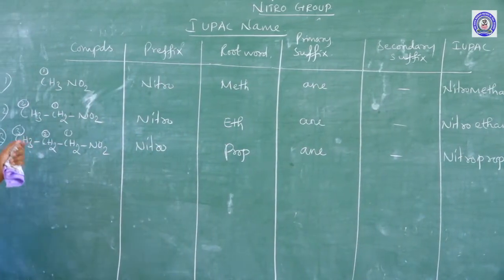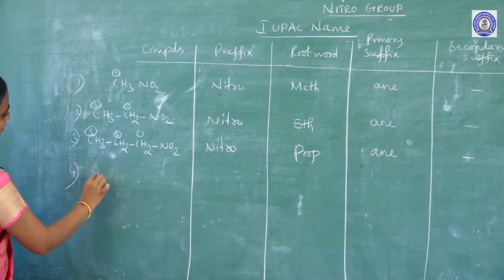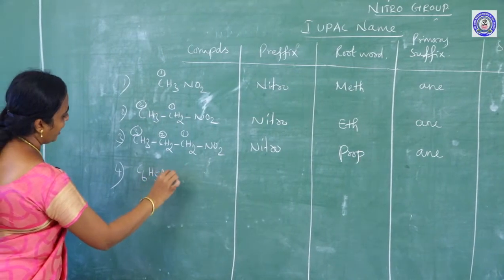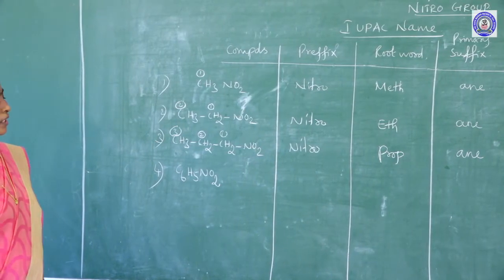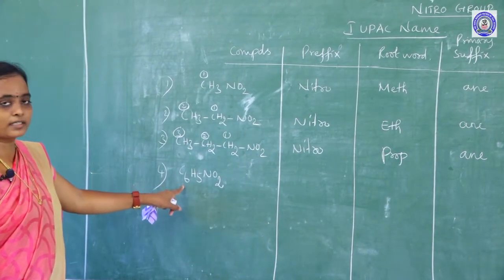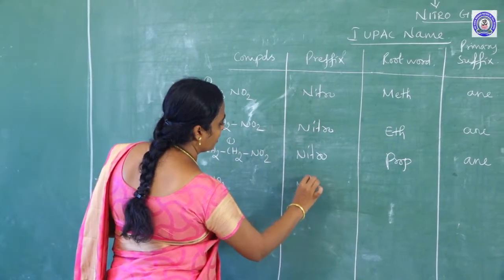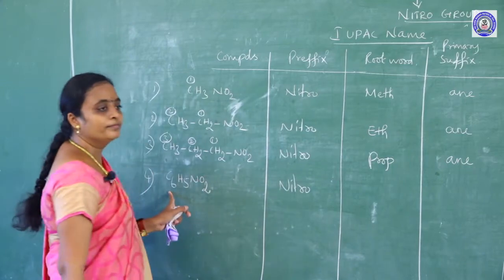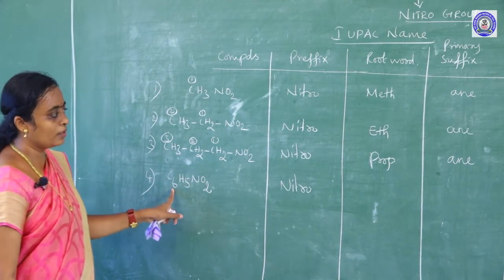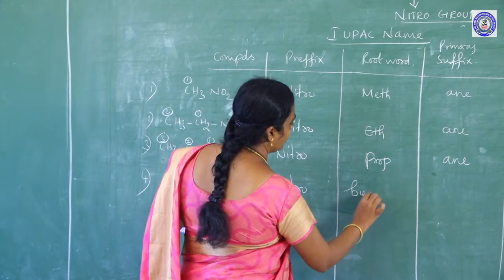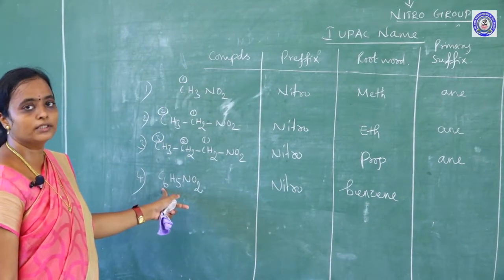Okay, this compound. And one more aromatic compound. If I am taking an example of an aromatic compound like C6H5NO2, here there is a possibility, carbon number 6, that's why it is an aromatic compound. So, as usual, the prefix word I can follow as nitro. And based on the number of carbon 6, the root word for this compound is benzene.